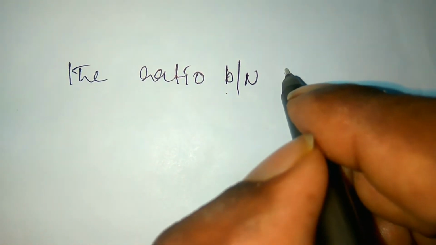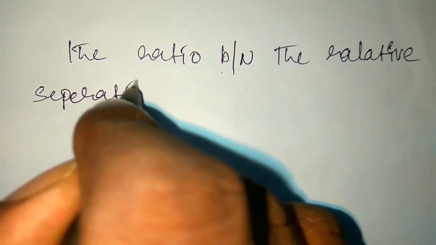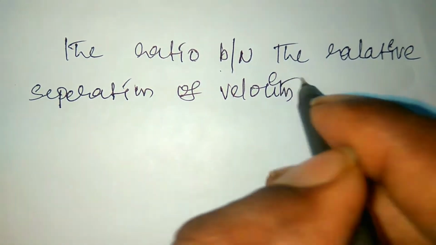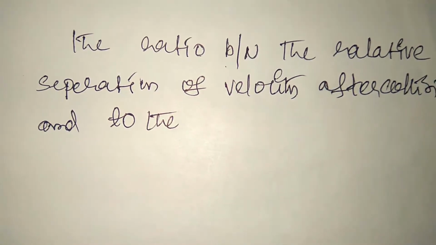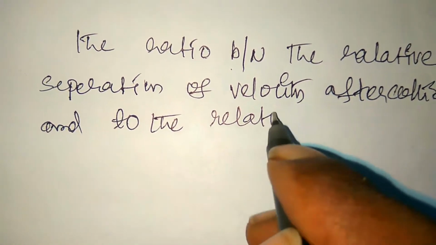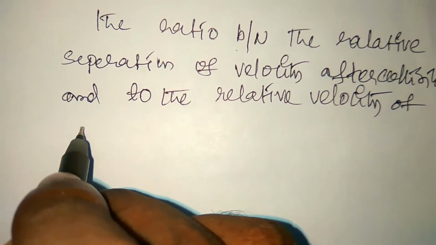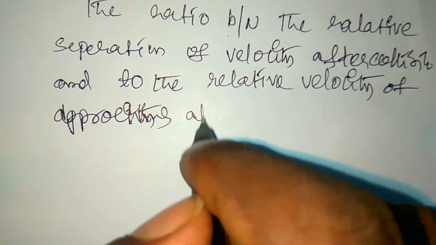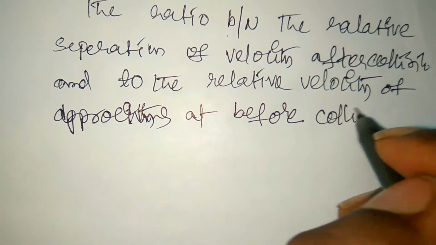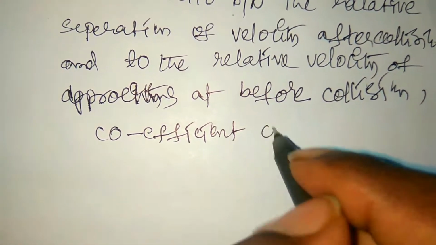Here the ratio between the relative separation of velocity after collision and to the relative velocity of approaching at before collision is called quotient of restitution, right?